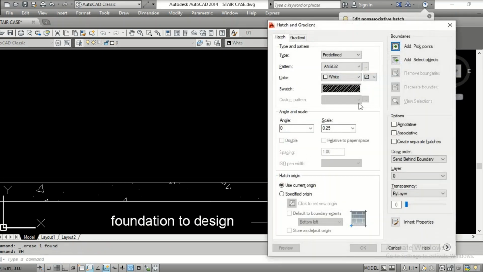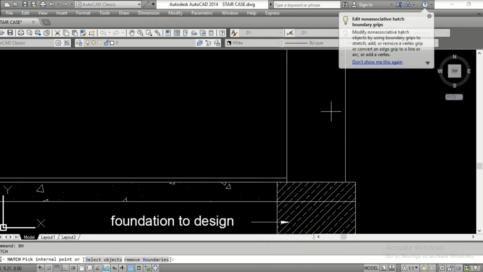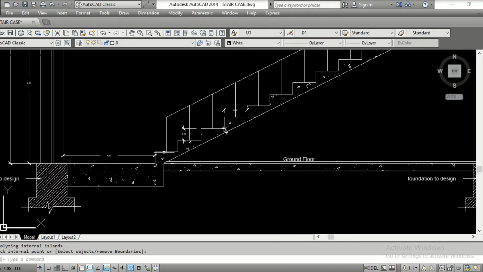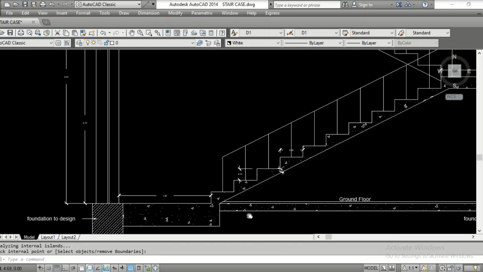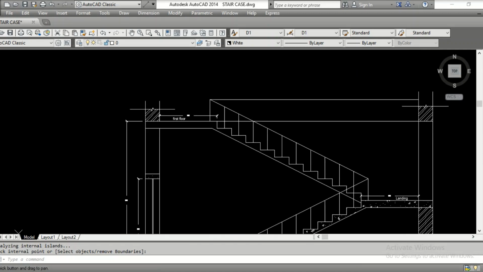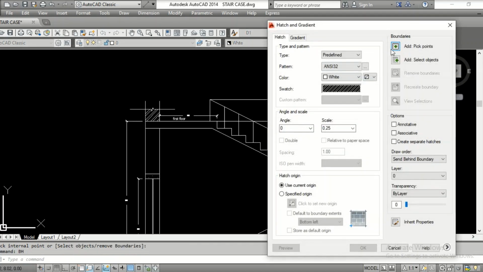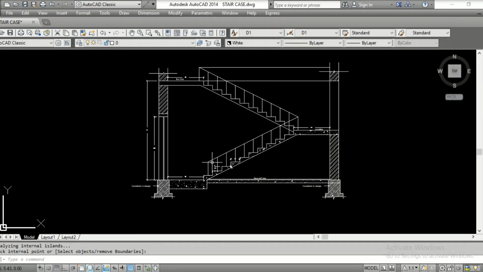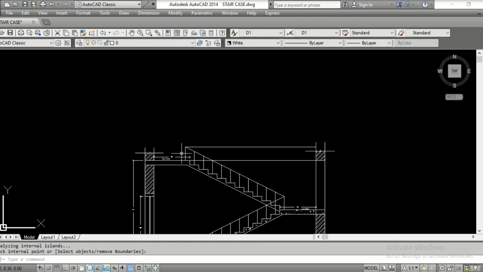BH, okay, pick points. So job done. You have everything here, foundation, everything. You have the rails here. See this hatching here, it's gone here. Okay, press. Okay. Now let us draw the plan.